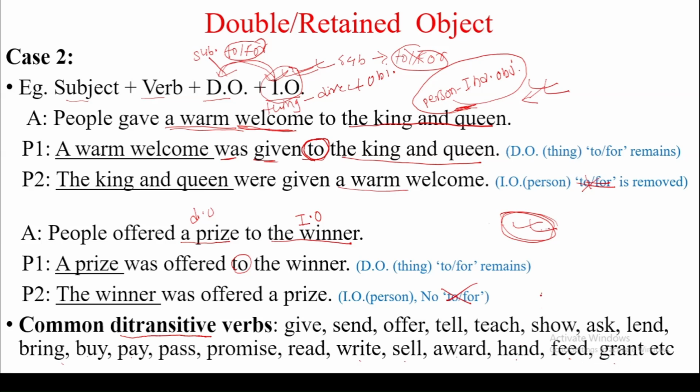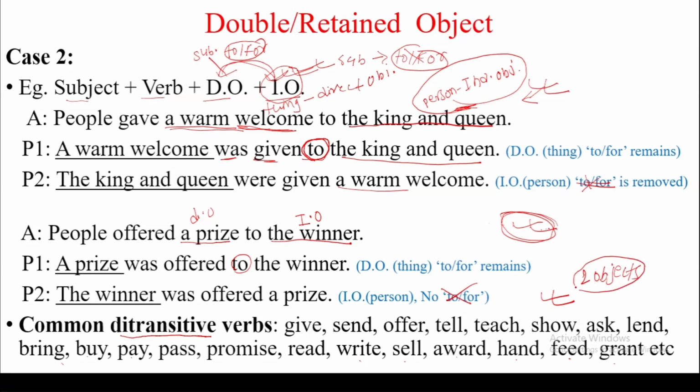These are the ditransitive verbs. Often there will be two objects with these verbs.